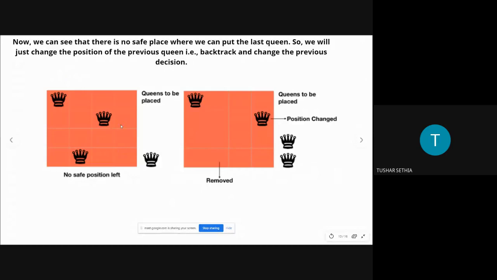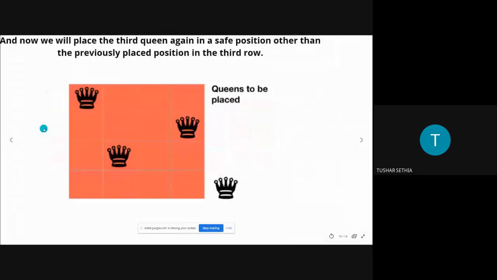In backtracking, we go to the previous position and change the position of the queen so that we can place the next queen safely and place the fourth one also. So now we have gone back and back.